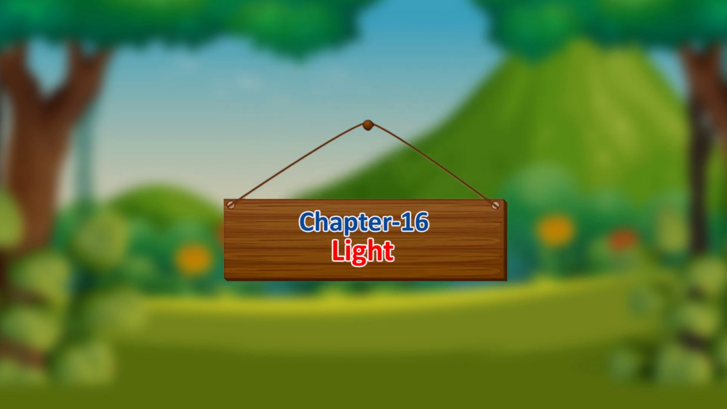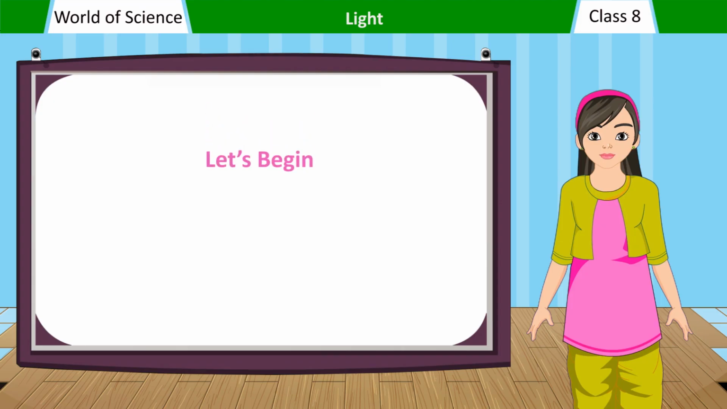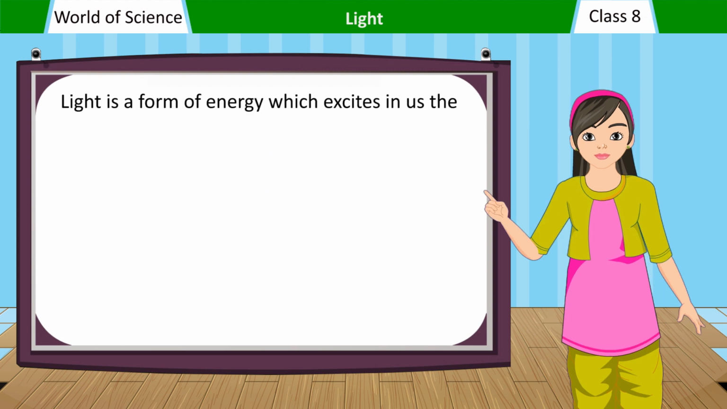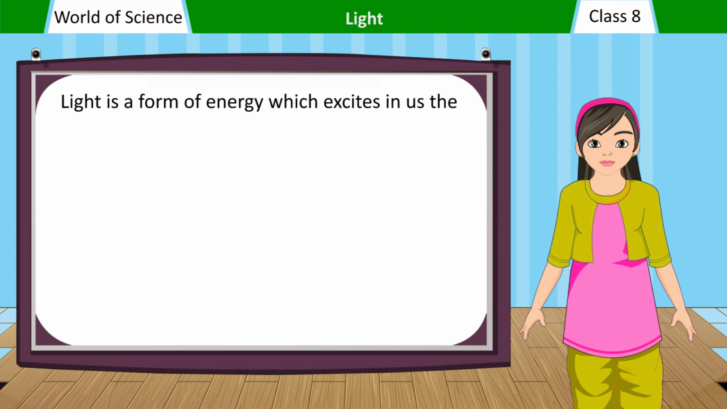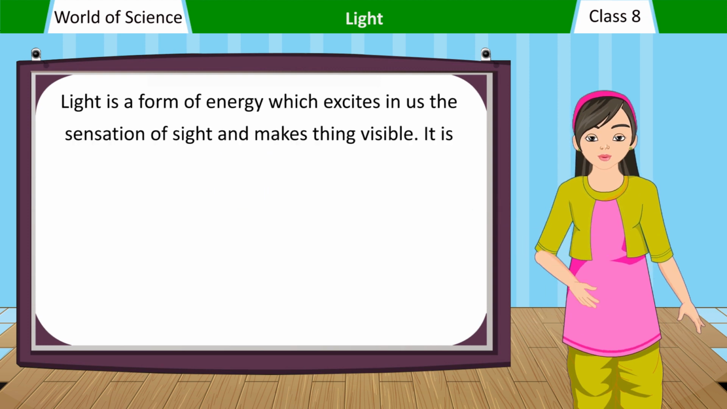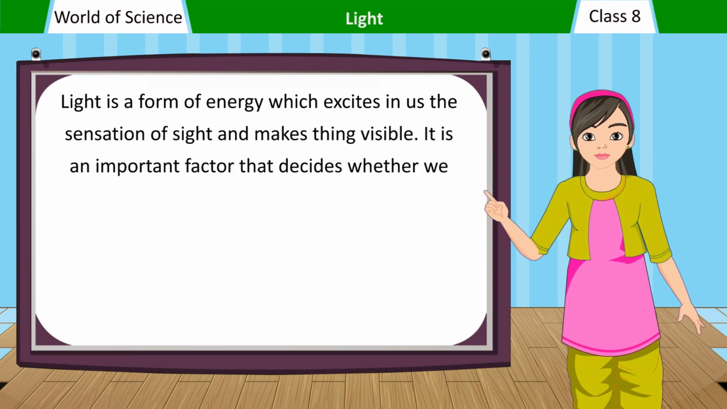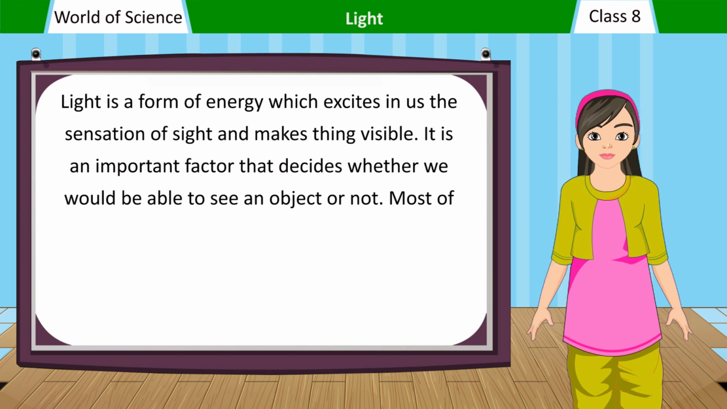Chapter 16. Light. Let's begin. Light is a form of energy which excites in us the sensation of sight and makes things visible. It is an important factor that decides whether we would be able to see an object or not.